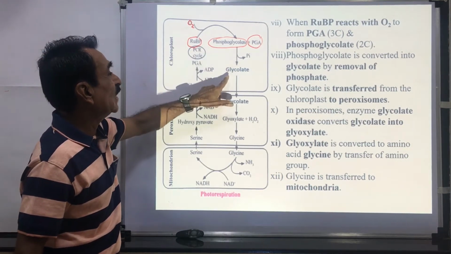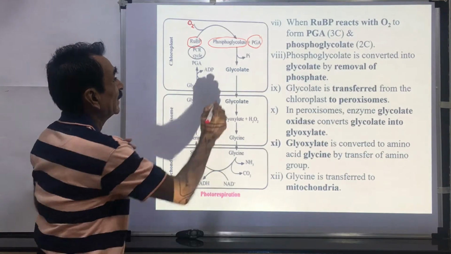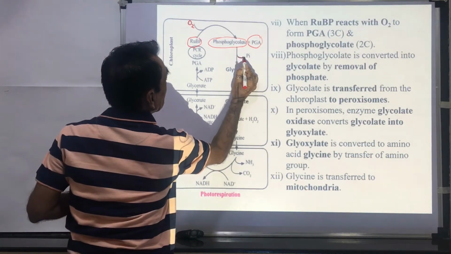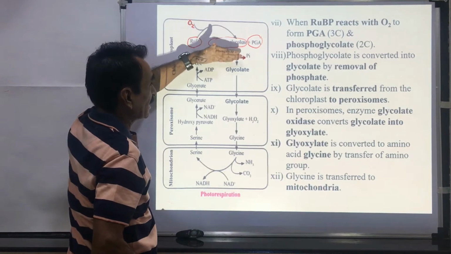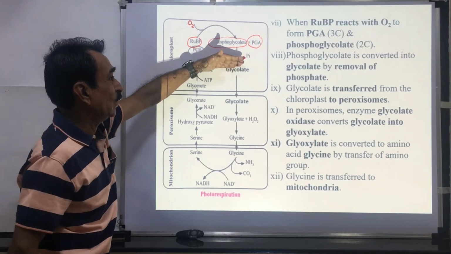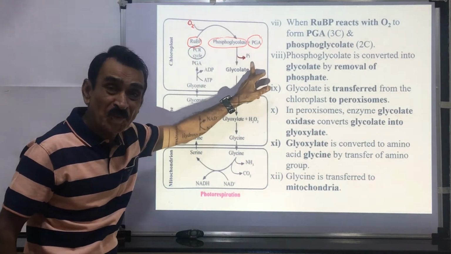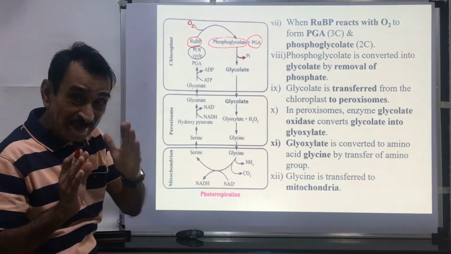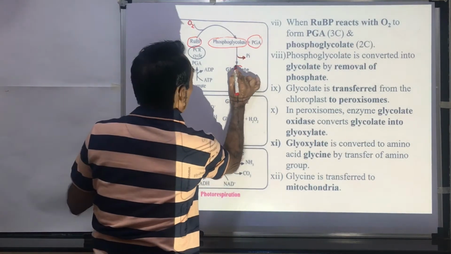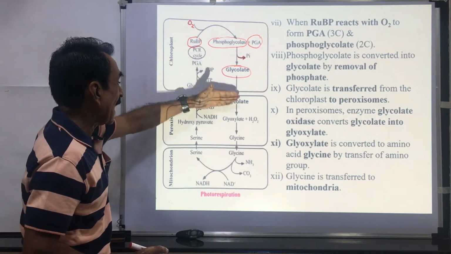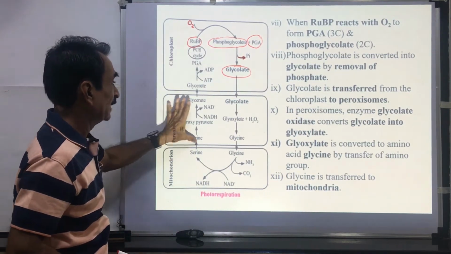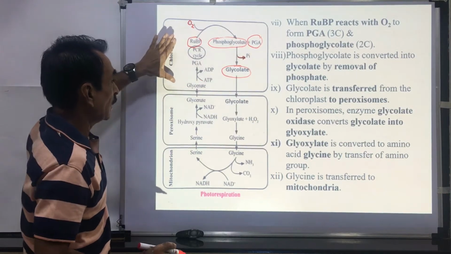Phosphoglycolate is converted into glycolate. Here there is a release of phosphate, and this phosphoglycolate is converted into glycolate because of removal of the phosphate group. Then this glycolate, which is formed in the chloroplast, is transferred to the peroxisome. This is a peroxisome. This is a chloroplast.